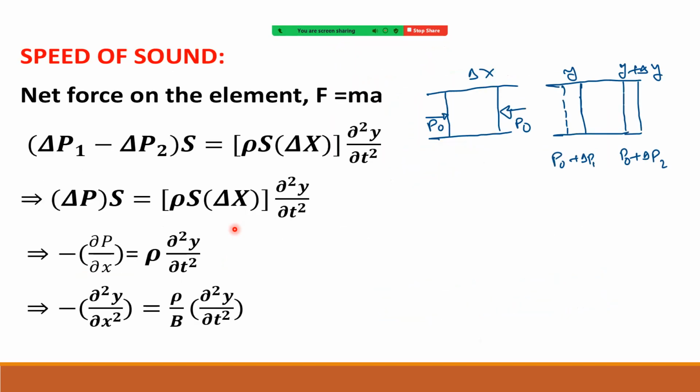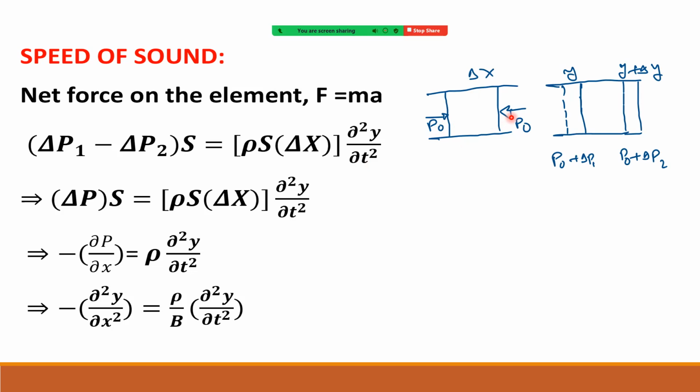Now see the next one: how to calculate the speed of sound. You can see the diagram here; we have taken the same diagram as the previous one. Imagine one cylinder, length delta x, with pressure P naught when there was no sound propagation.